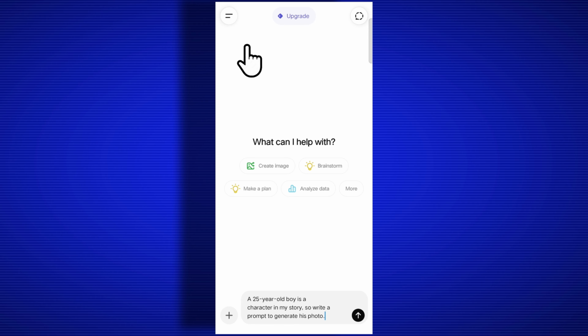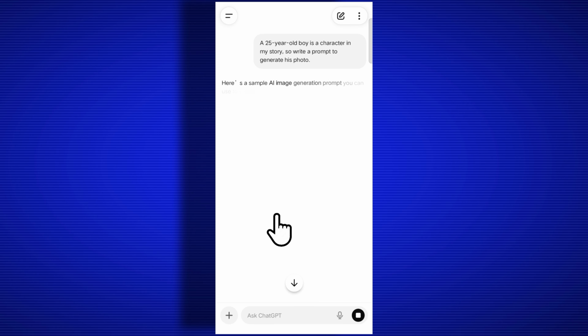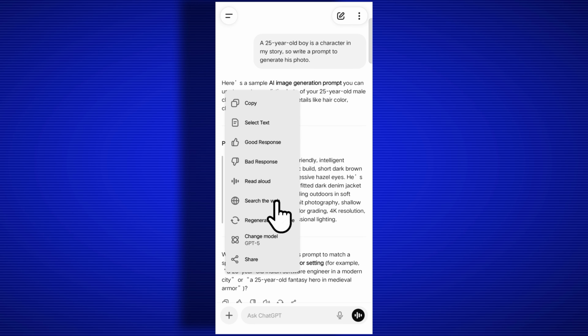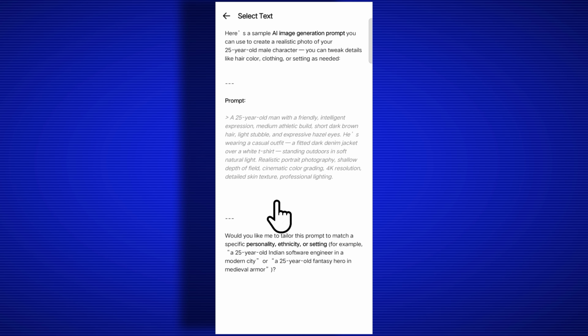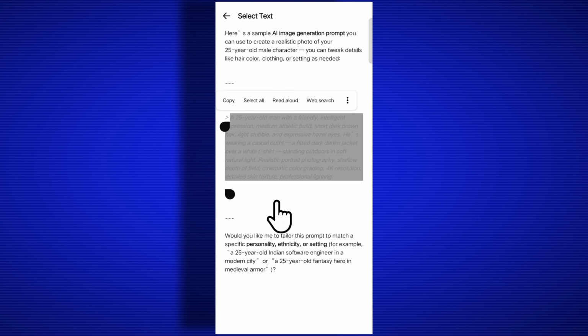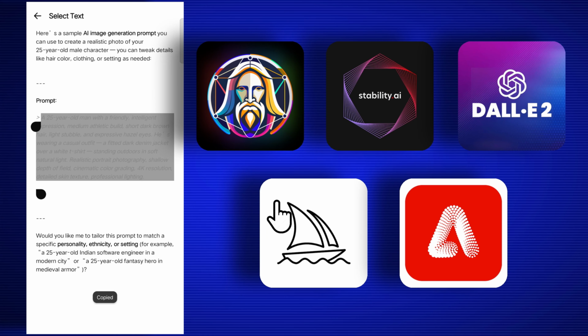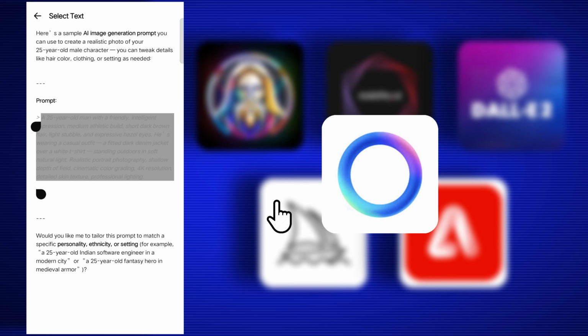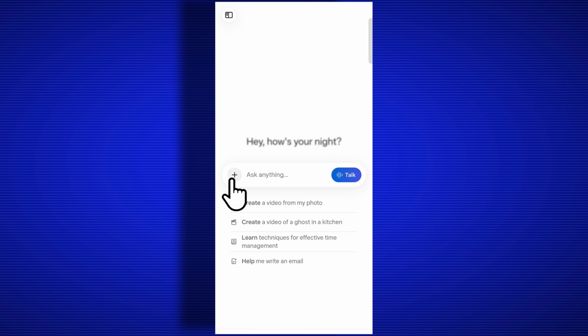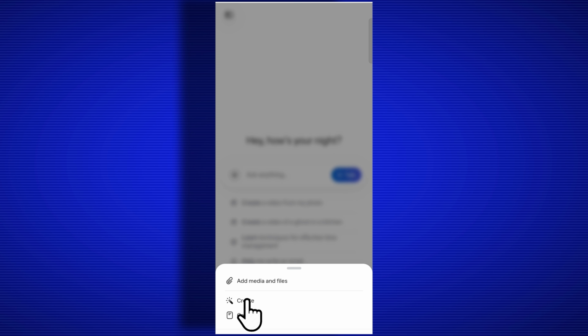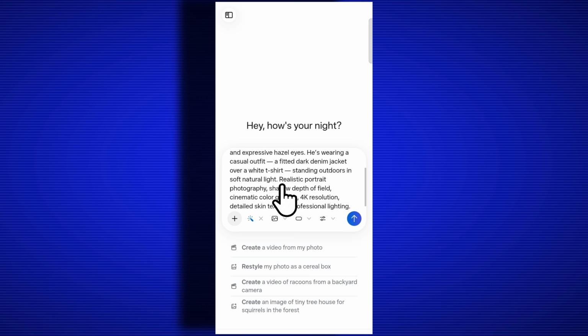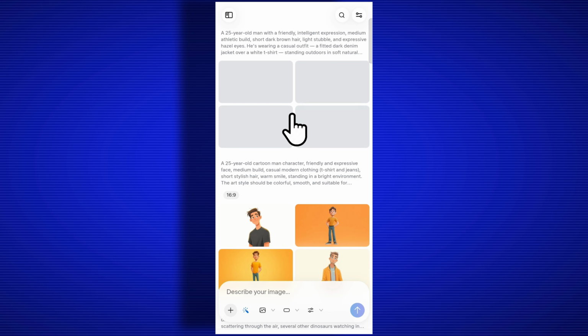So we'll open a new tab in ChatGPT and describe exactly what kind of character we want. Then ChatGPT will generate a prompt for creating our character. Now if we want, we can also generate images directly using ChatGPT, or we can use any other AI to create images. You can choose any AI you like. I personally select Meta AI. There, I click on the plus icon, then click on Create, and after pasting my prompt here, I click again, and the image generation begins.